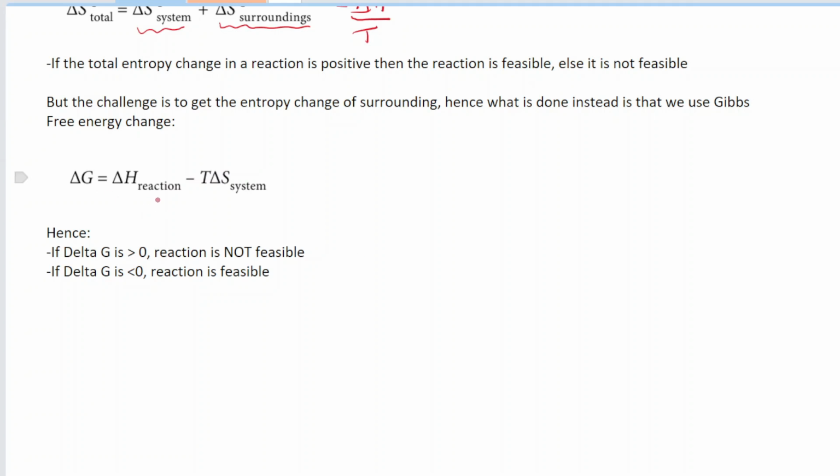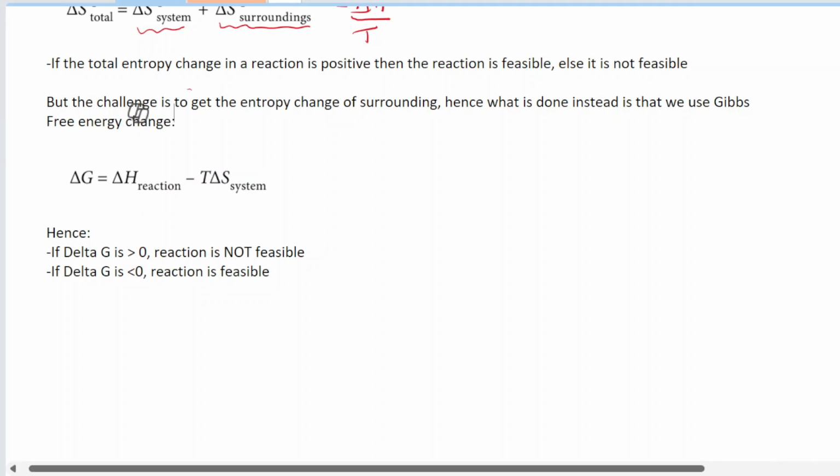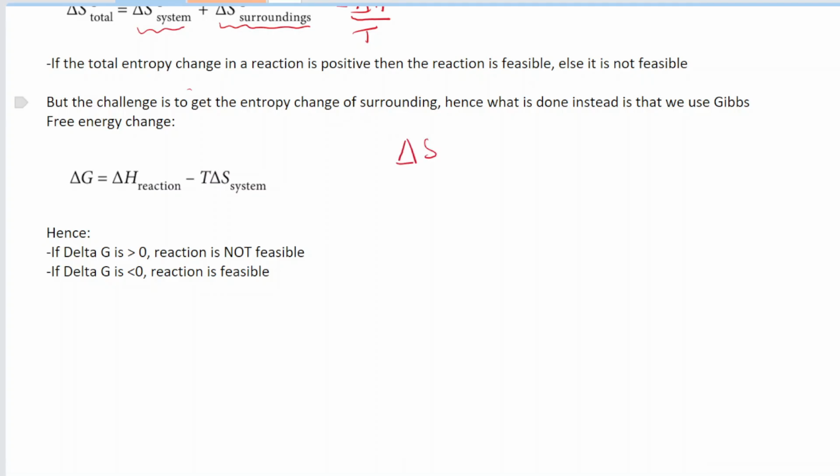And this time it's the other way around. Remember, we said that if the total entropy is greater than 0, then this reaction will occur, and if it's less than 0, then it won't occur, right? But when we are dealing with Gibbs free energy change, it's a bit different. If the Gibbs free energy change is greater than 0, then the reaction is not feasible, it will not occur. And if the Gibbs free energy change is less than 0, that's when the reaction is feasible.